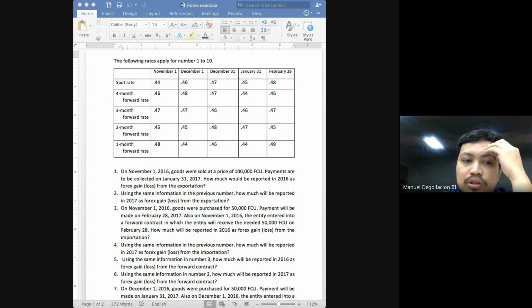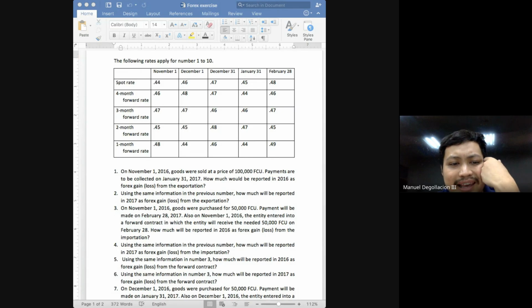Please do not use the spot rate on November 1. Because what does the spot rate on November 1 represent? It represents the current exchange rate. It does not represent the estimated spot rate on February 28. Now, the table gives you the February 28 spot rate, class.